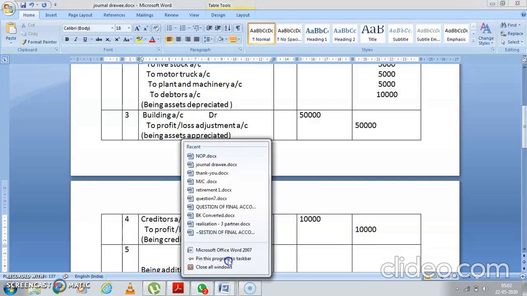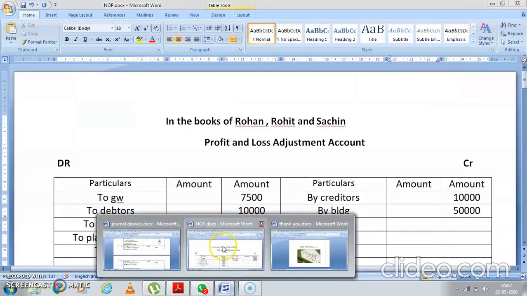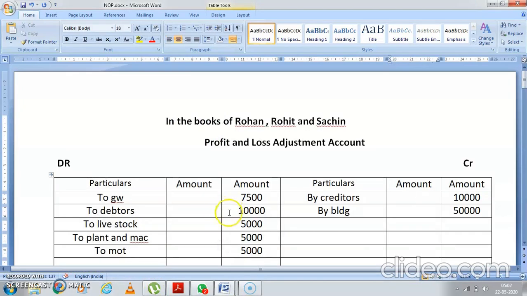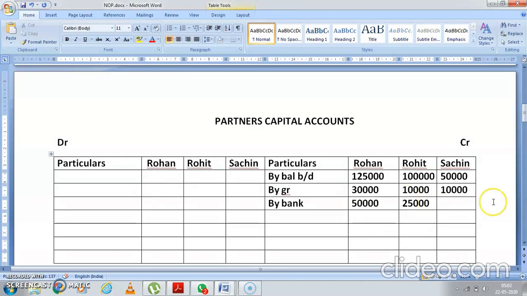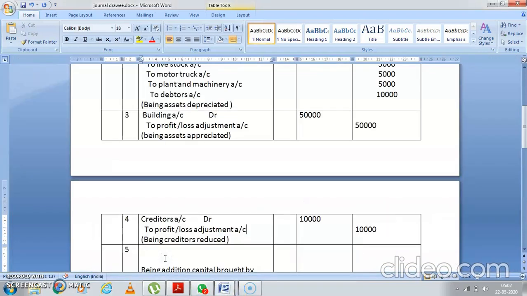Now see, from this only you can see it. See, this entry you have done, this entry, this entry, this entry. Now only one entry is remaining. General reserve also you have distributed. Now bank, when the partners are bringing something in the cash, the remaining partners are bringing capital in the cash. So debit what comes in. So what is coming in? Cash. So it is bank account debit.